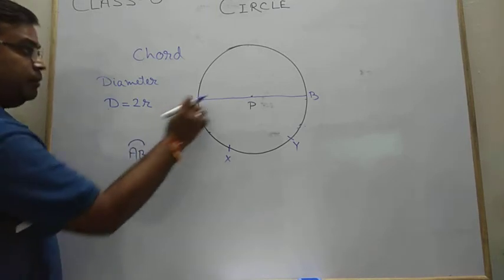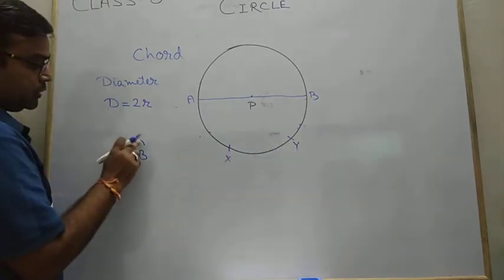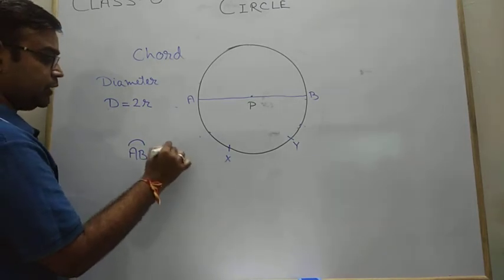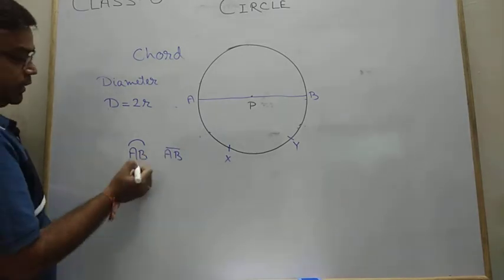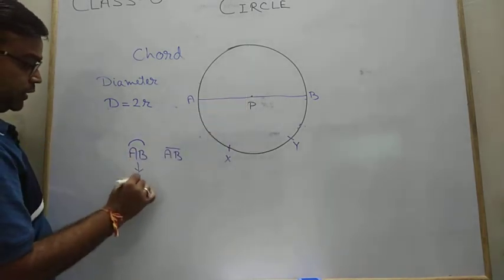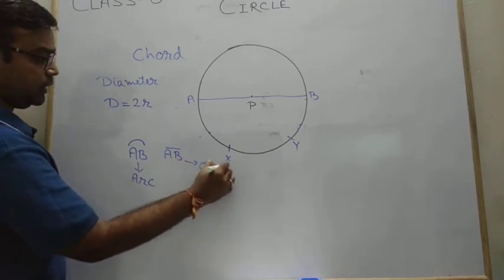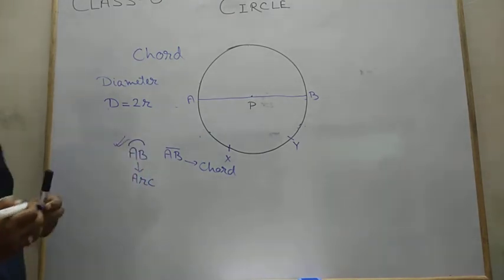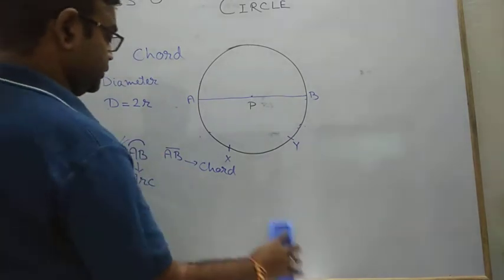Remember, suppose I am talking about AB. AB may be a diameter, maybe a chord, or maybe an arc. So we have to check whether it's a curve or not. If it's simply a straight line, then it represents a chord of a circle, because we know the symbol of a straight line. But if it's a curved line, then it represents the arc of the circle. So this AB represents the arc. If it were a straight line, it would be a chord, but you must remember that this is your symbol of an arc.